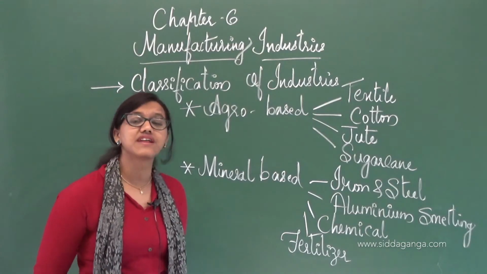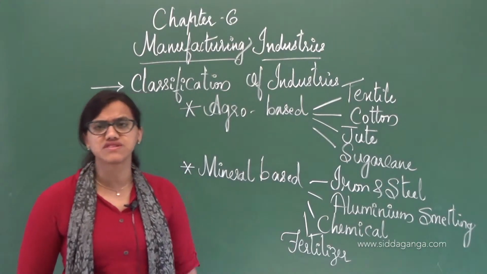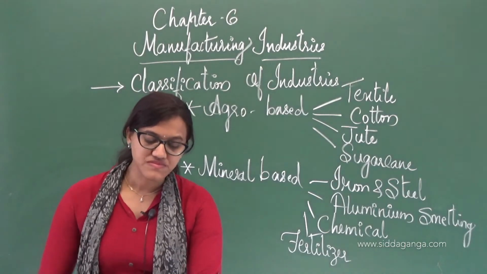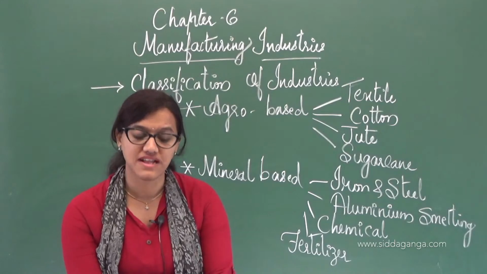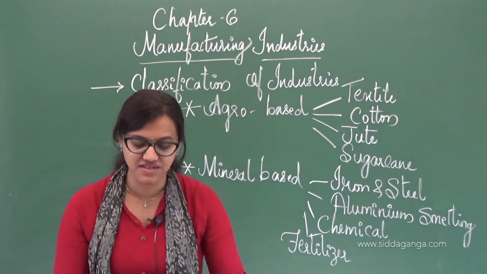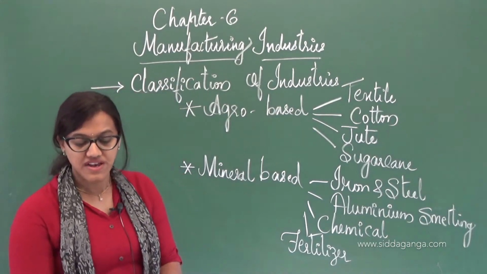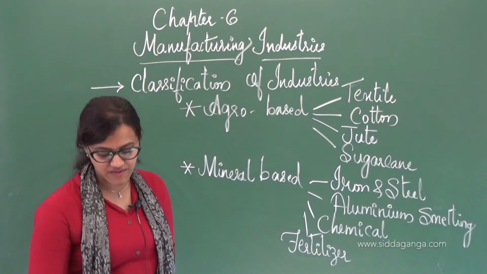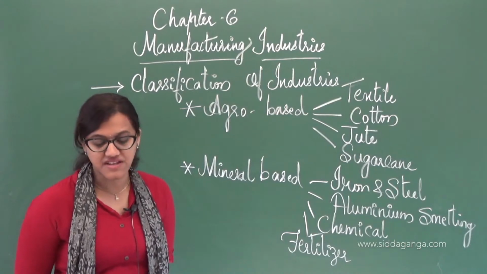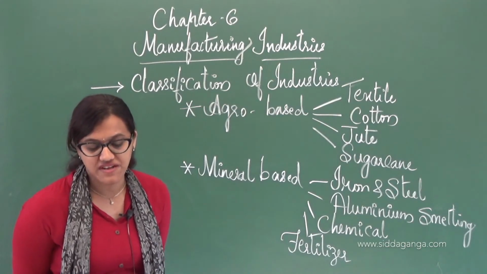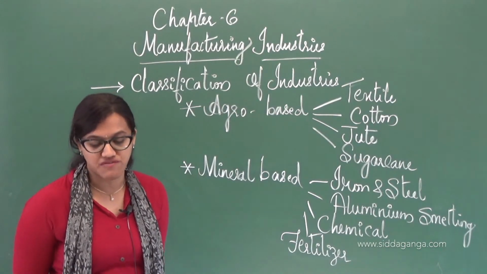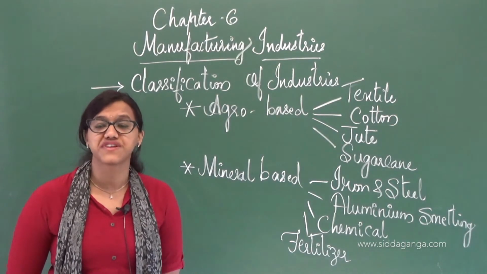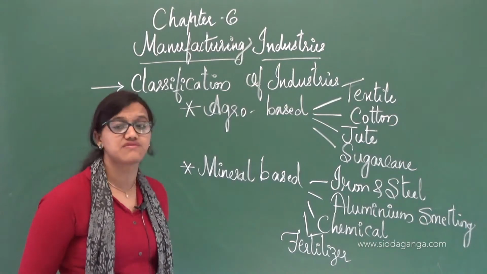Okay, next is the fertilizer industry. About this you yourself can explain to me, right? Because the fertilizer industry is centered around the production of nitrogenous fertilizers, right? Then there are phosphatic fertilizers, ammonium phosphate and other complex fertilizers which are used for agricultural work and all.